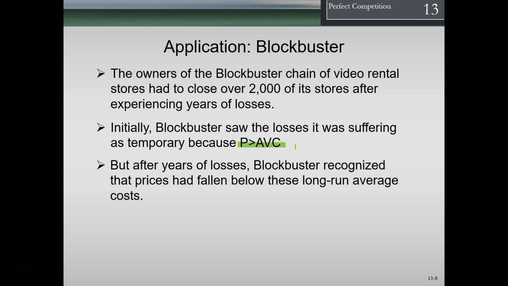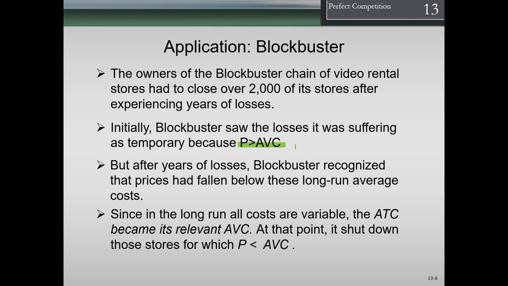But after years of losses, Blockbuster recognized that prices had fallen below these long-run average costs. So what do they do in the long run? In the long run, remember that everything is variable. So even the rent is basically variable in the long run. So if we have a sustained point at which the demand is low, then in essence, the average variable cost is the average total cost, because in the long run, everything is variable.